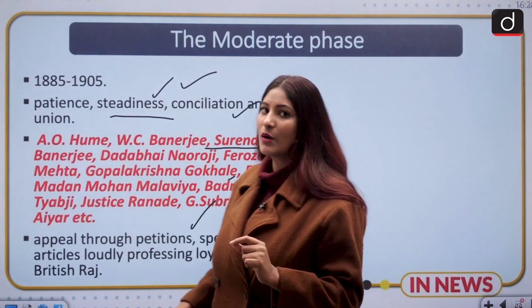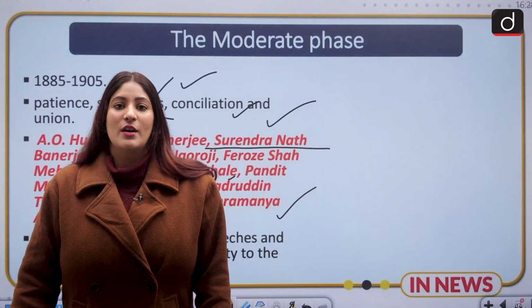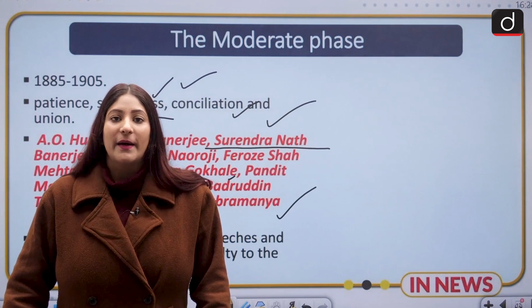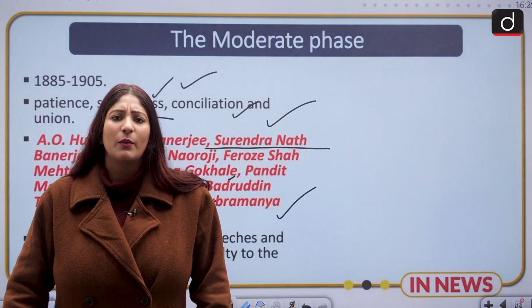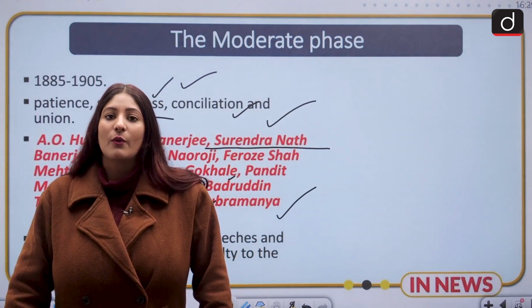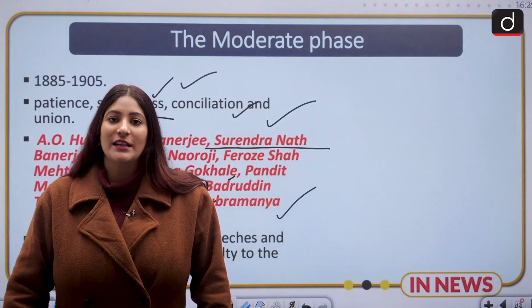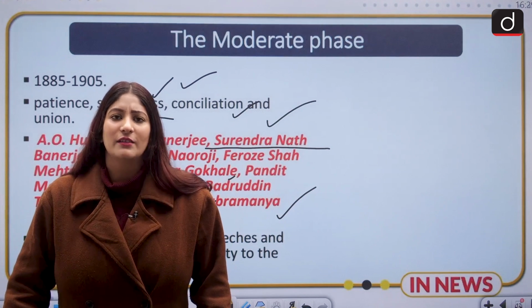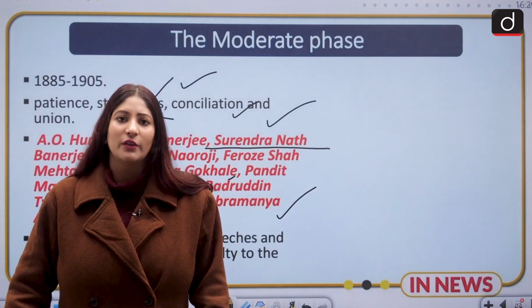Sometimes it was also very frustrating because these petitions were drafted with so much consultation, but the British replied with ignorance. So many times what used to happen, young leaders used to get very frustrated that we are doing so much, but still we are not getting the reward we thought we would.